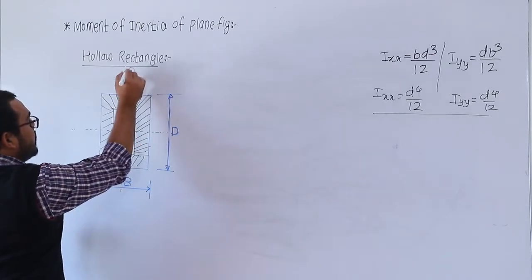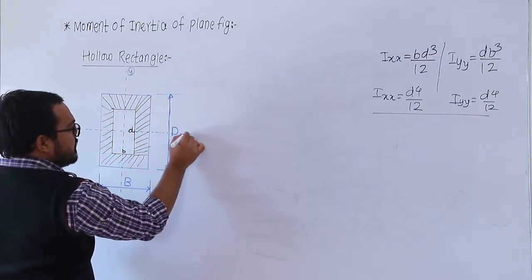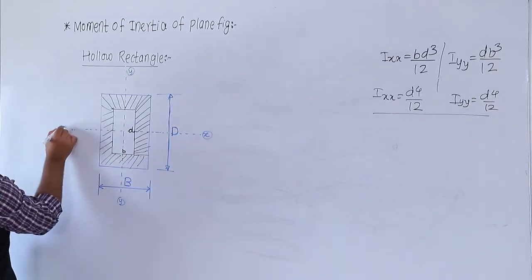And this is your y axis, and this is x and x.